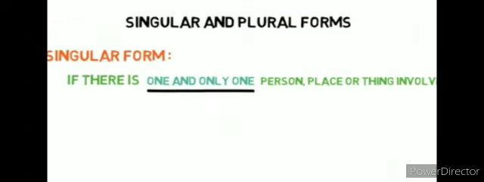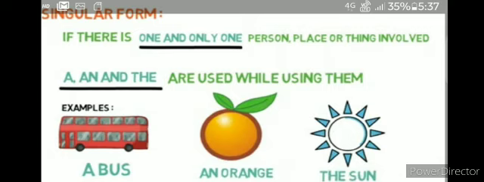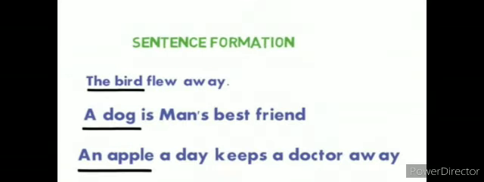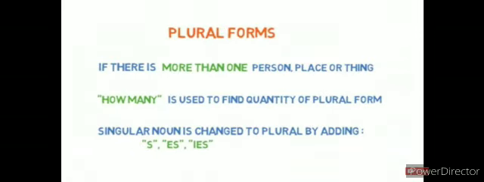Now singular and plural forms. In singular form, if there is one and only one person, place or thing involved, then a, an and the are used, like a bus, an orange, etc. Now sentence formation. The bird flew away. A dog is man's best friend. And an apple a day keeps the doctor away. So here the bird, a dog and an apple are in singular form, so the sentences are in singular form.